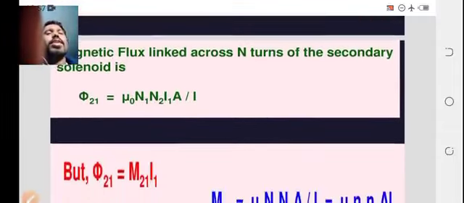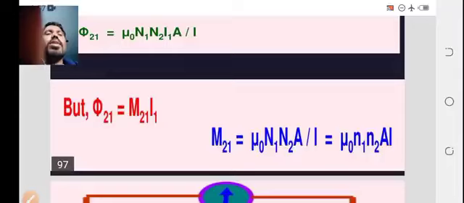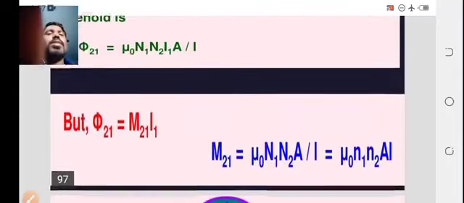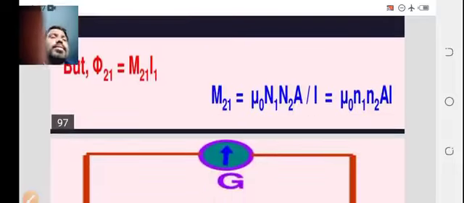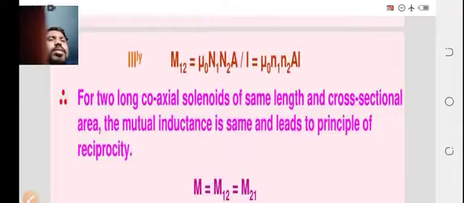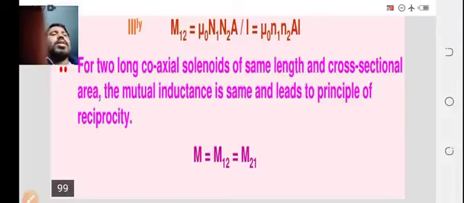So the magnetic flux linked across the N2 turns of the secondary solenoid is phi 21 equal to mu naught n1 n2 I1 A l. But phi 21 is equal to M21 I1. Replace the values here, then simplify. You can see that M21 will be mu naught n1 n2 A l. So finally we can conclude that for two long coaxial solenoids of the same length and cross-sectional area, the mutual induction is the same, and this leads to the principle of reciprocity, where M12 equals M21.